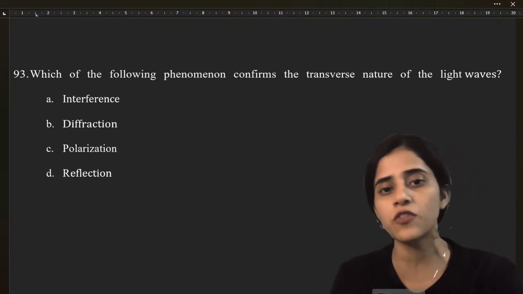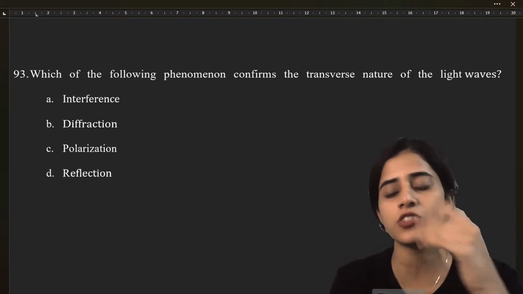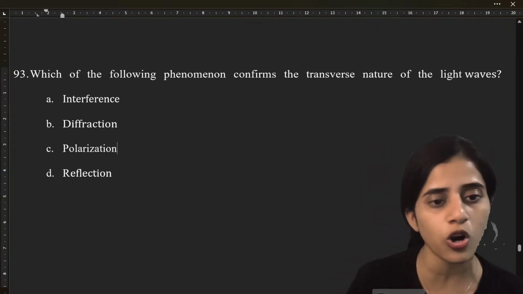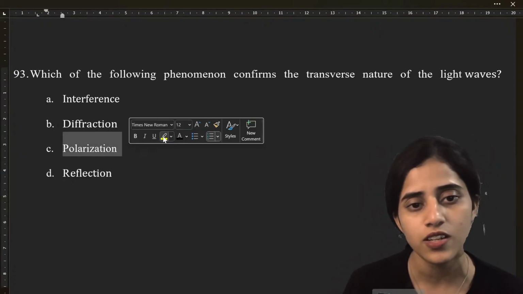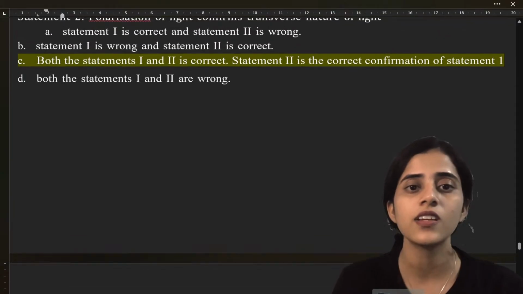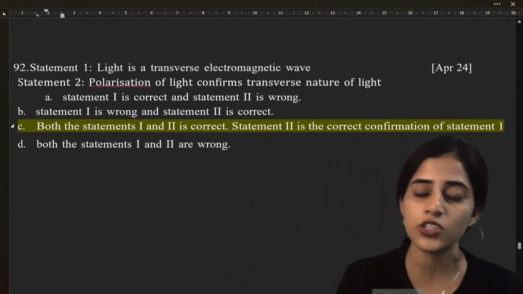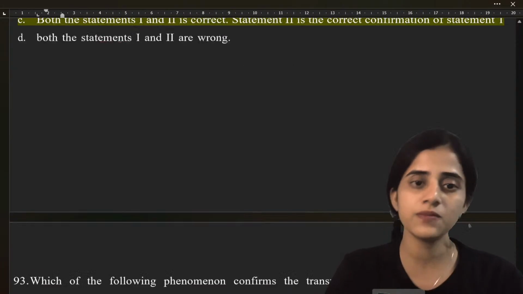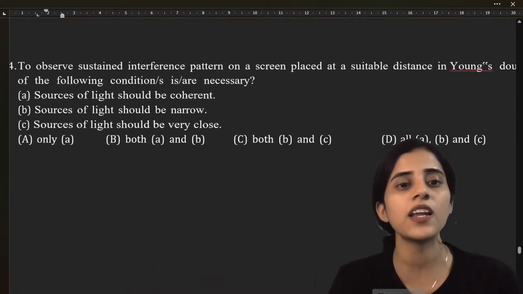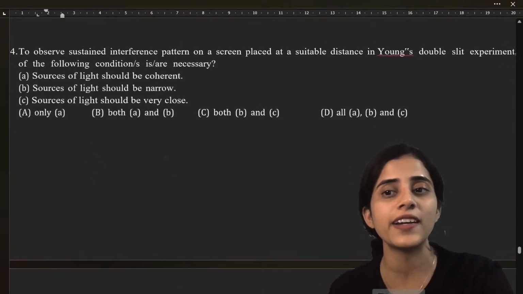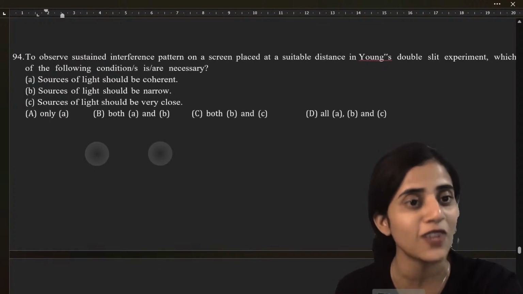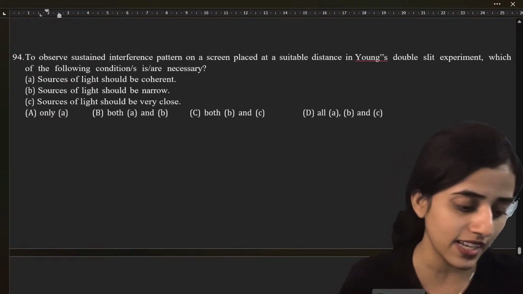The answer is obviously option C, polarization. The previous question was: polarization of light confirms transverse nature of light, is it true or false? Similar question. So you will get similar questions, but you should be able to identify that this was a similar question that we did. For that, you have to understand.